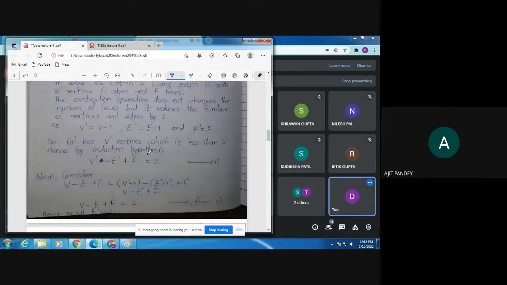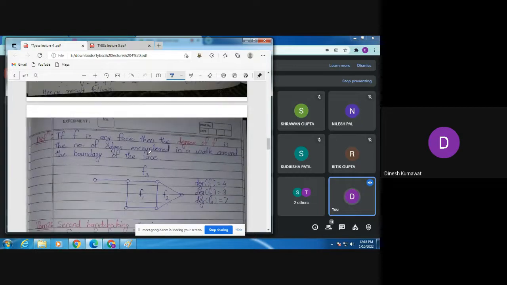Now let us understand a new definition, the degree of a face. If f is any face, then the degree of f is the number of edges encountered in a walk around the boundary of the face.